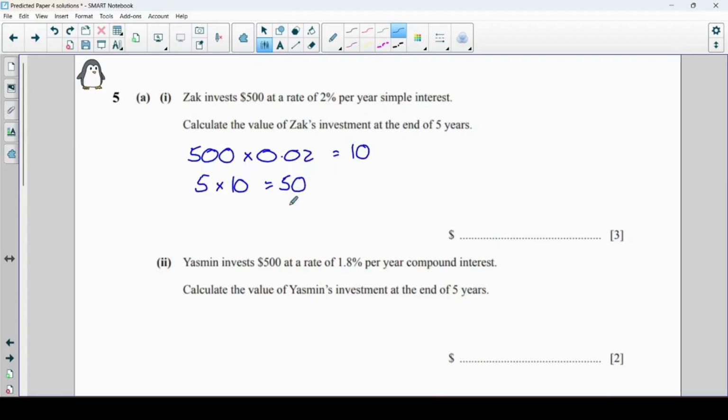Okay, now that's the interest that he's earning. The value of his investment includes the original amount, so I need to add on that 50 to 500. So the value of his investment is 550.